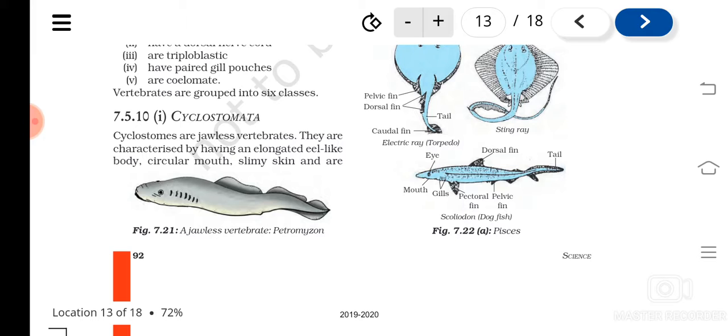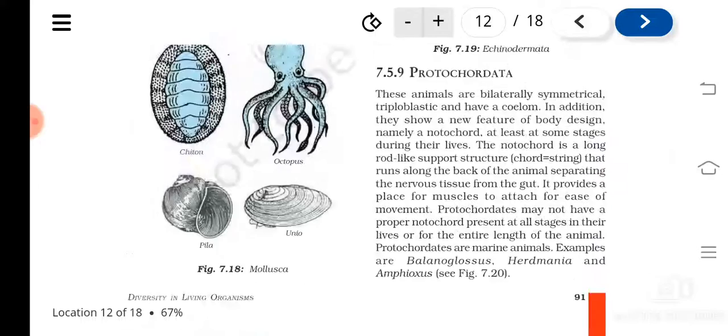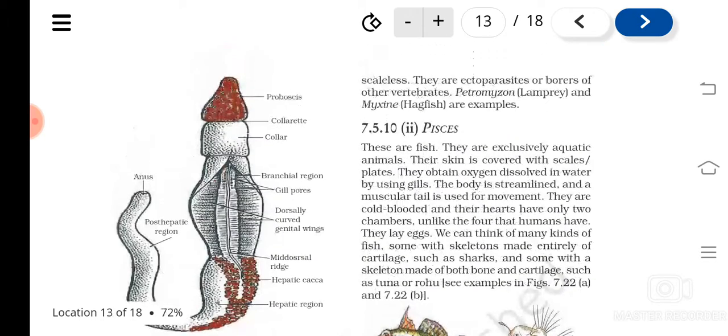They have a long body with a circular mouth. Scales are absent. They are mostly ectoparasites, which means they live externally on the host organism. Examples of them are Petromyzon and Myxine.